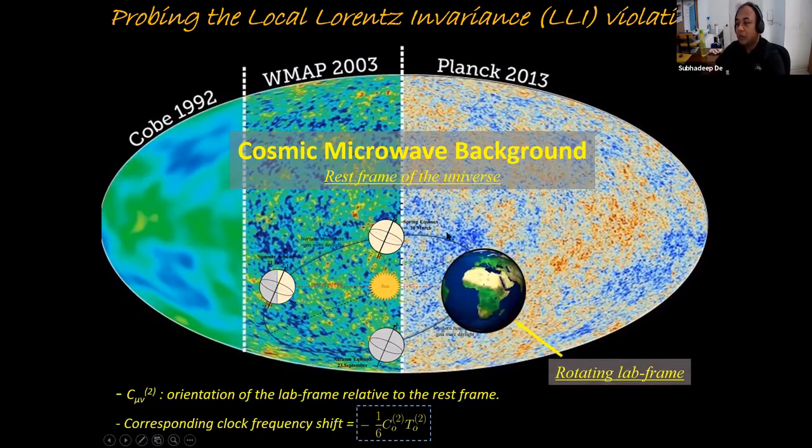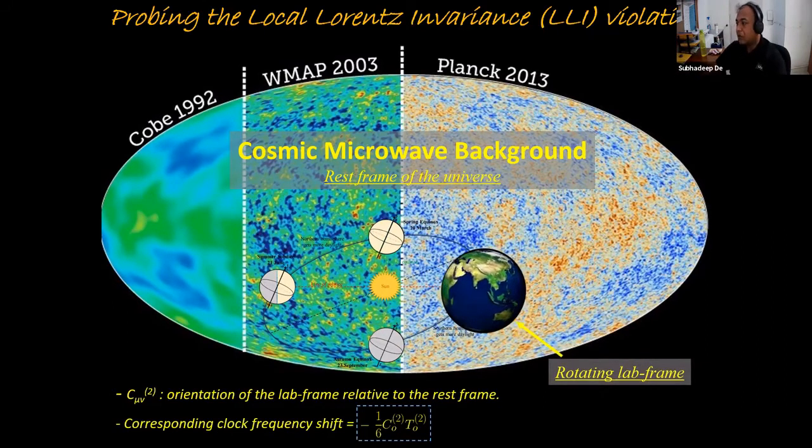But how to do an experiment? Also, Earth is rotating around the Sun. So this rotating frame is also changing over the day as well as over the year. How to construct an experiment? Because the experiment will be done on Earth only, so our observer as well as the experiment both will be in the same frame.